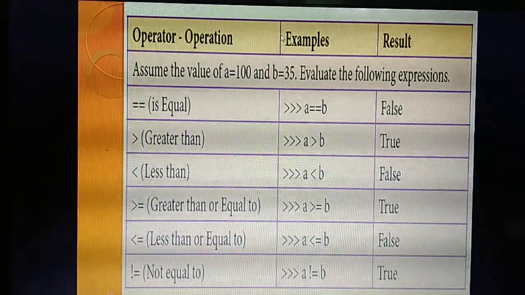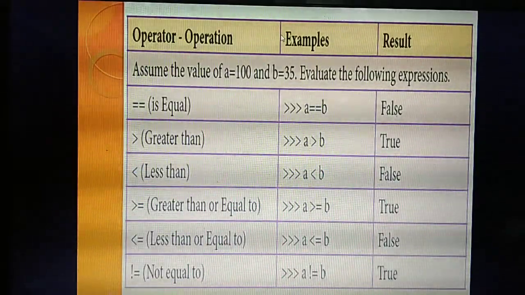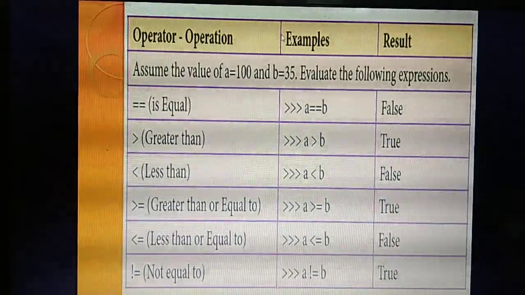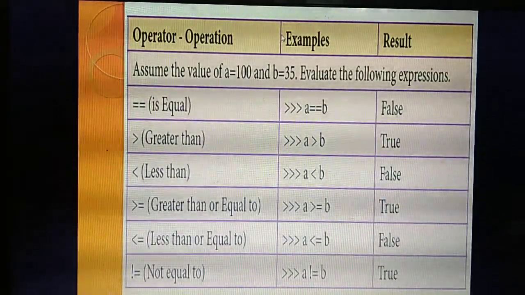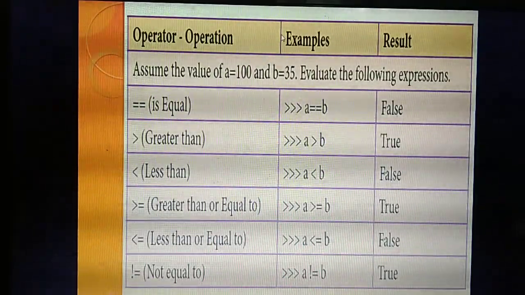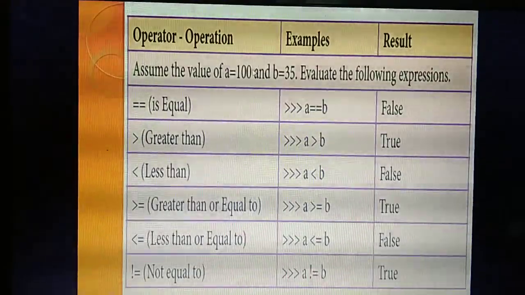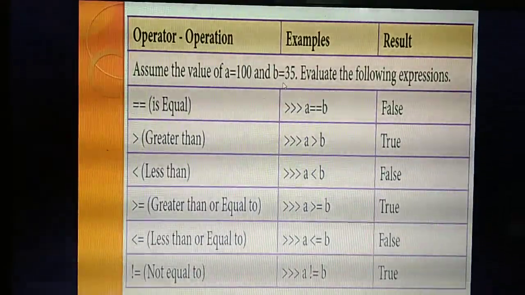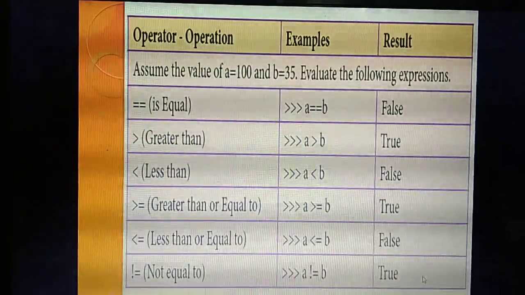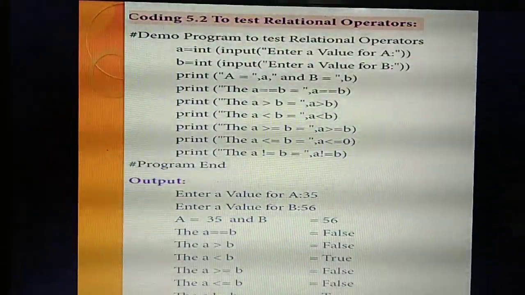What's the difference between equal to and not equal to? Equal to means both the values need to be the same. Not equal to means both the values need not be the same. Whether these two values are the same? No. The value of A is 100, B is 35, so for not equal to the condition becomes true. Understand this one? Yes.